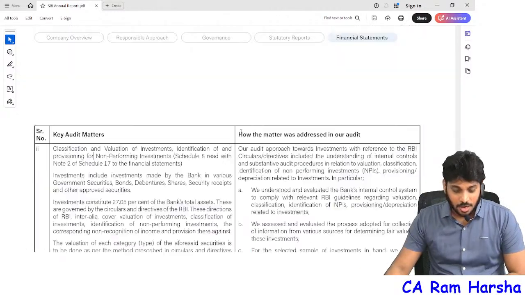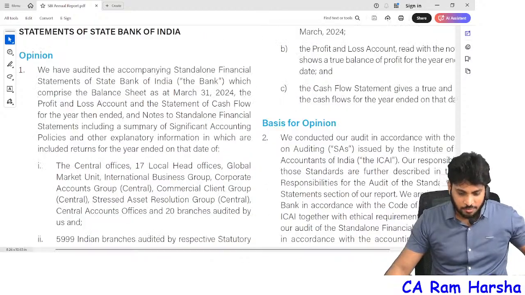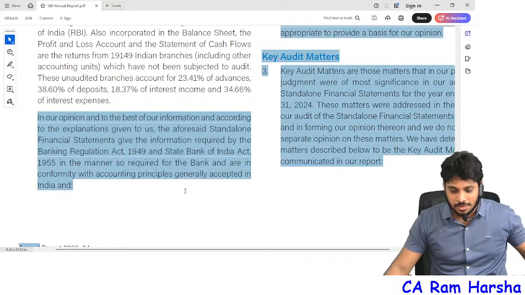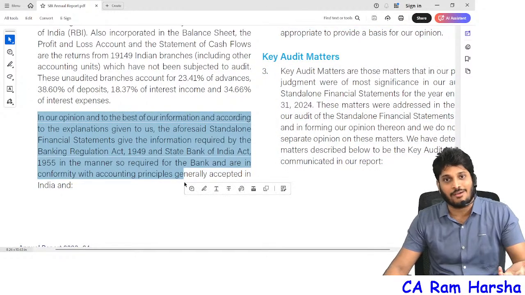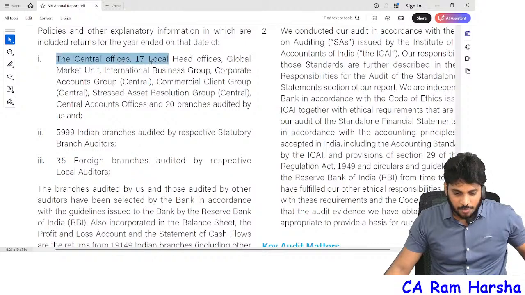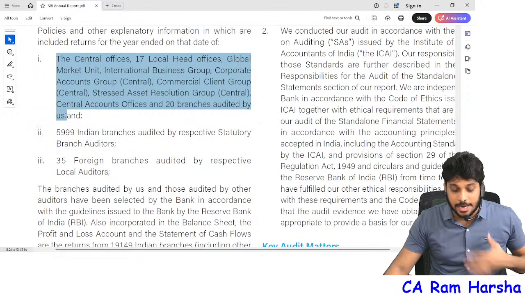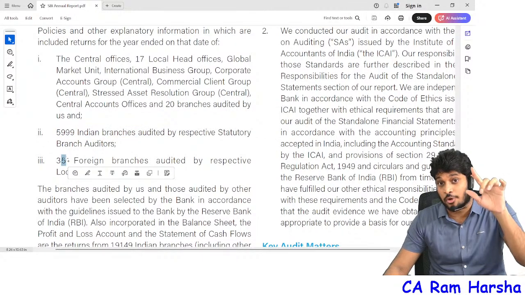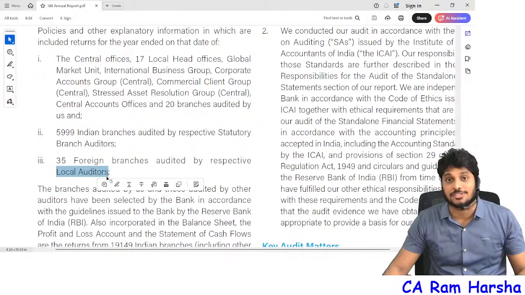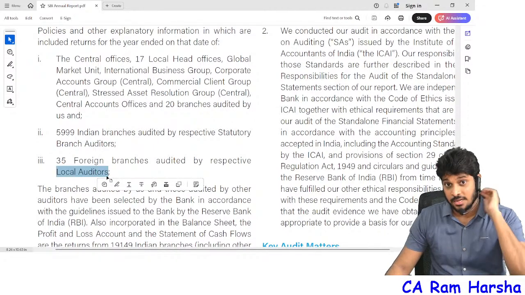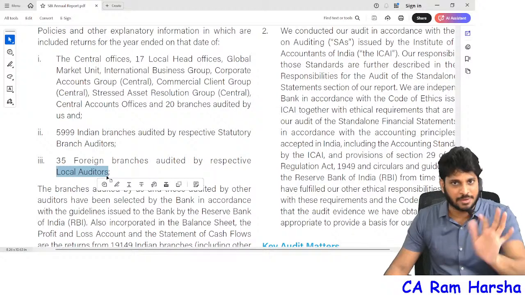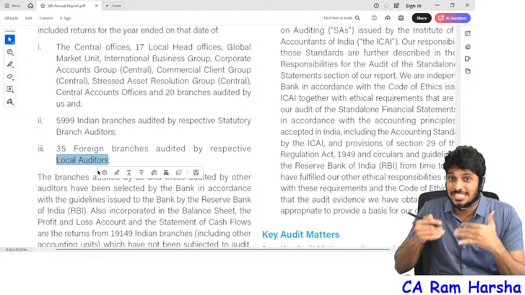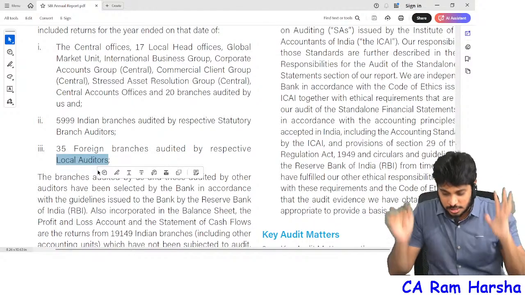Again, in the opinion section, you see, we have audited, same introduction. Again, in our opinion, to the best of our information, the financial statements show a true and fair view. Same para, what we have seen. And here you see, central offices, 17 head offices and the top 20 branches were audited by us, whereas 5,999 Indian branches and 35 foreign branches, totally 6,034 branches, were audited by branch auditors. Indirectly, we are telling the public that we are not responsible for branches audited by branch auditors. So that's the important observation. The other matter paragraph is mainly used to describe the auditor's division of responsibilities.